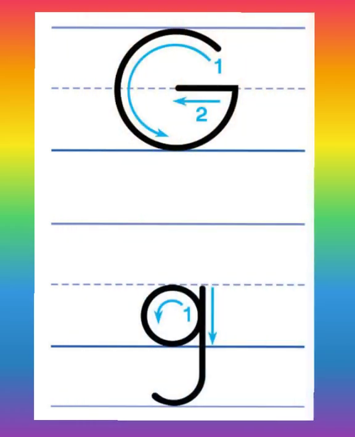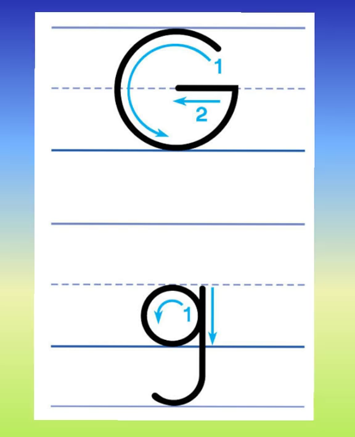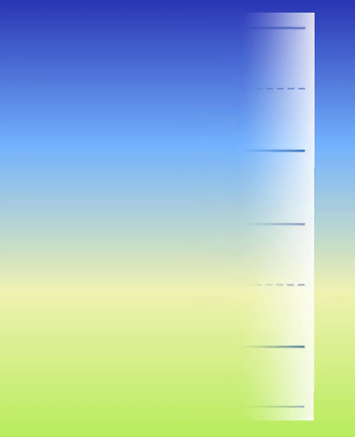Now I'll tell you how to write letter G. A big curve and a small sleeping line forms Mama G. And a small curve, a big standing line and a small curve forms baby G.